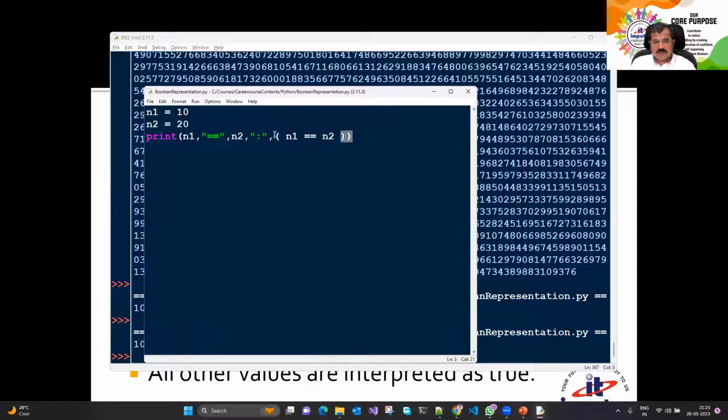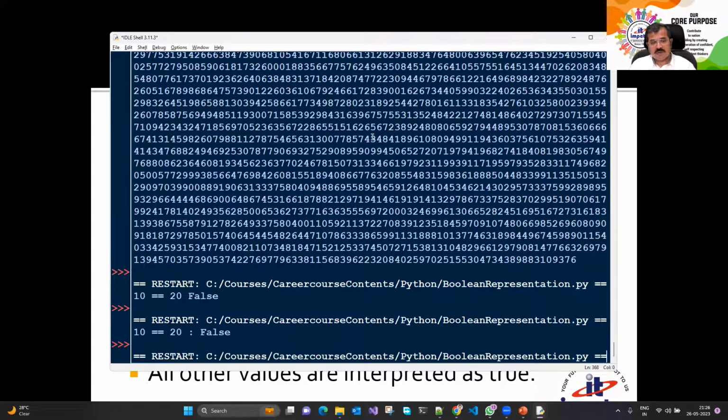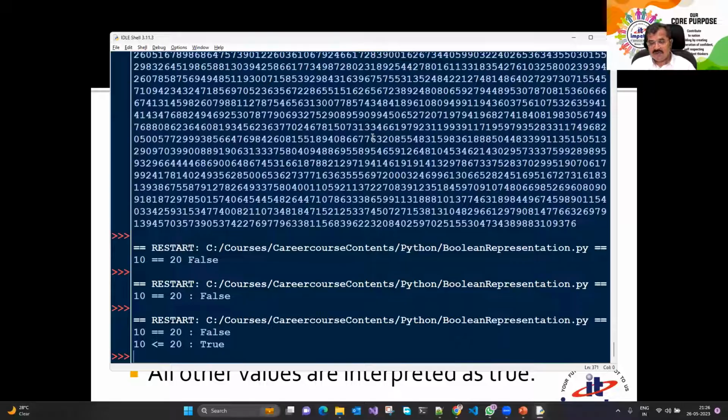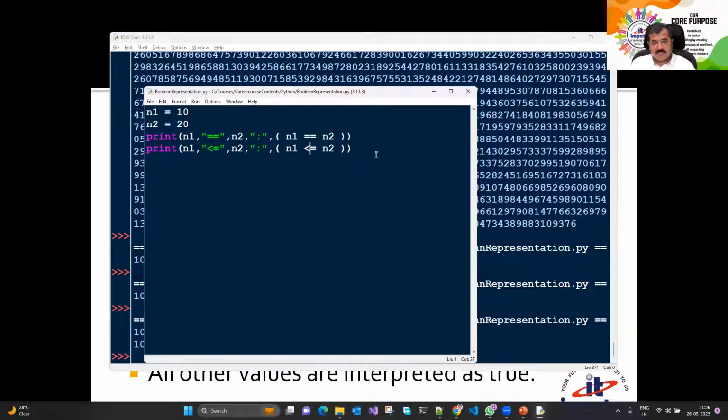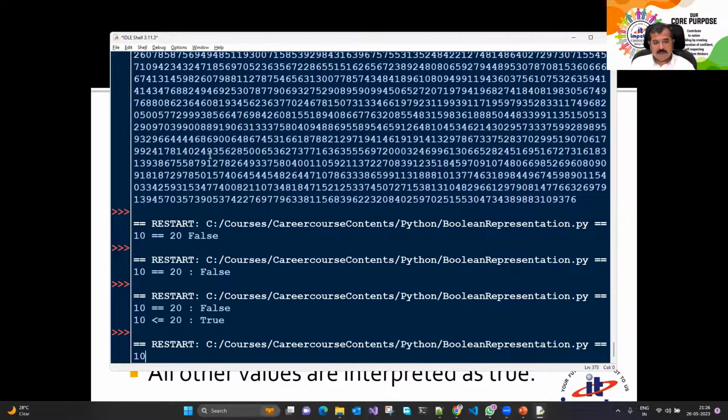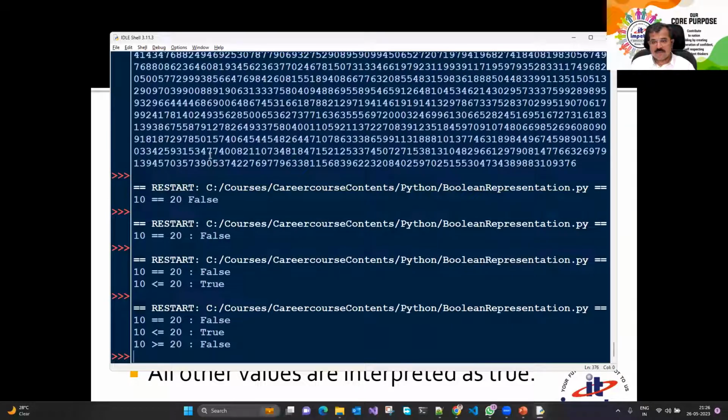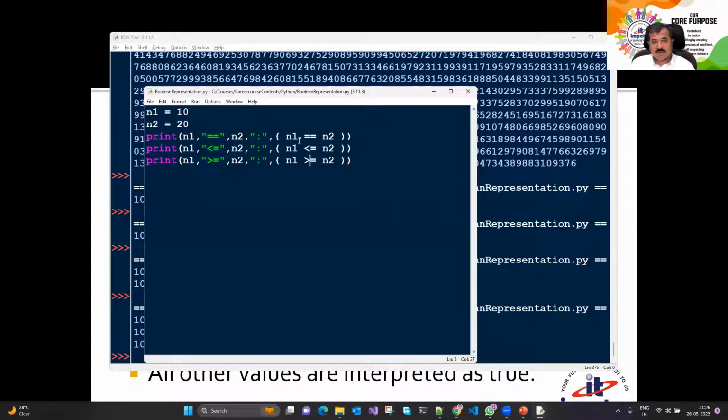Okay, so when I use this relational expression, I'm using a relational operator like equal to. That means we are seeing a new set of operators that we have not seen until now. Is 10 less than or equal to 20? Oh yes, that's true. If I run this code, it says 10 less than or equal to 20 is true. Likewise, greater than or equal to 20. Is 10 greater than or equal to 20? That's false again. So we saw less than or equal to, and equal to.